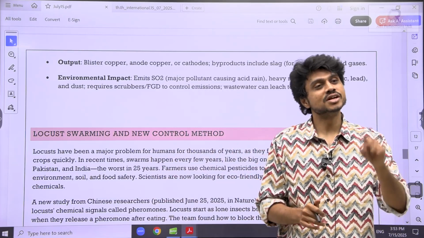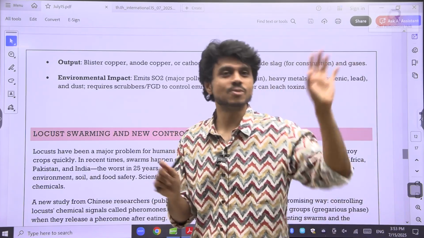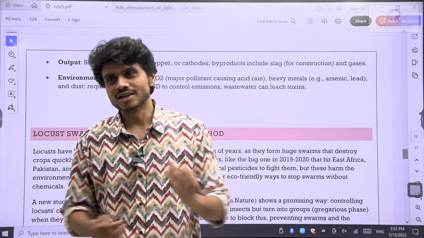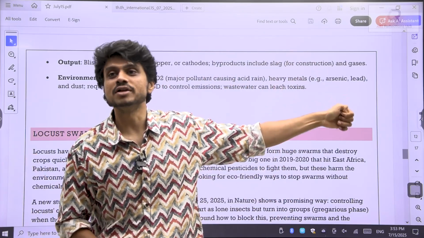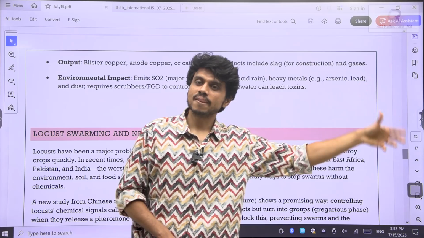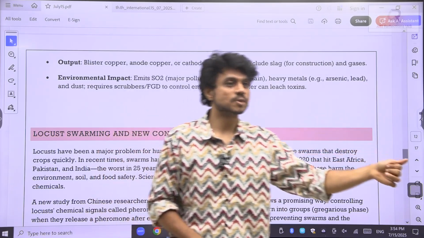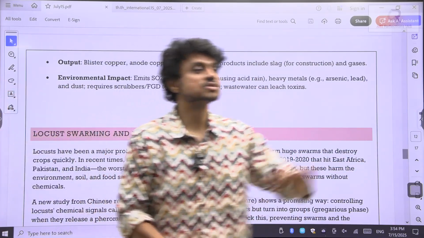So now, using genetic engineering technology, we are making changes in the genetic structure so that they don't release that hormone and form a group. That's it. We are not killing them. They are not able to form that gang. As simple as that. So again, we have got the point here: how naturally we can reduce the impact of pests on the crops, and how we can increase the cropping yield. I can use this in genetic engineering, in science and technology, and I can use this in agriculture.